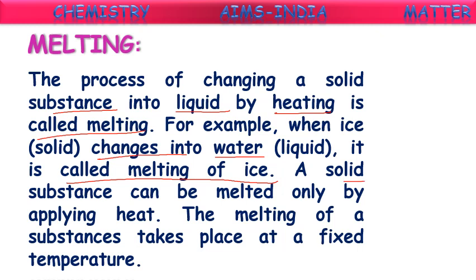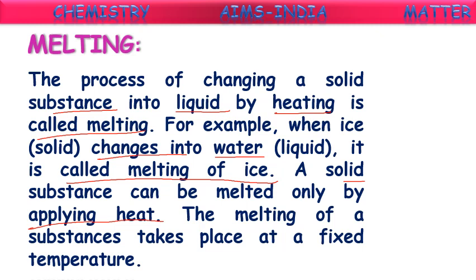A solid substance can be melted only by applying heat. If you are not increasing the temperature, you kept it at the same temperature, then that solid will stay solid, and liquid will stay liquid only. There is no change in their states. Understand?